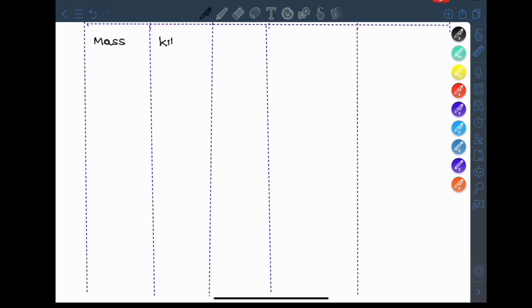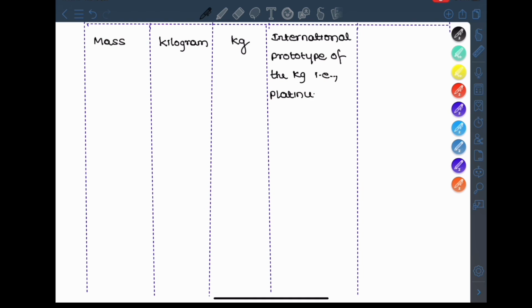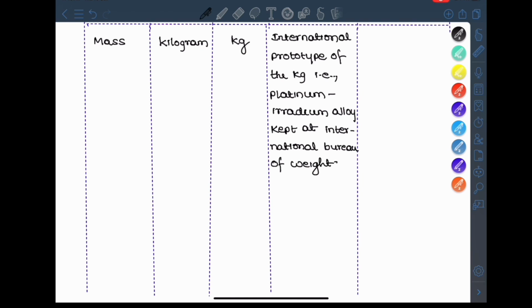The next definition is of kg, that is kilogram. It's a fundamental unit of mass. The old definition of kg is the international prototype of the kilogram. It is a platinum iridium alloy which is kept at the International Bureau of Weights, which is located near Paris. The new definition of mass is defined using Planck's constant.